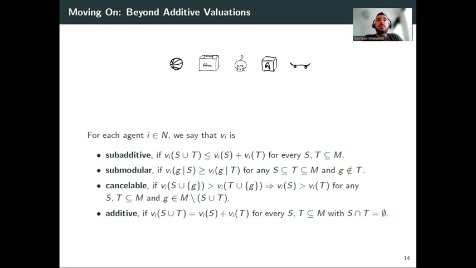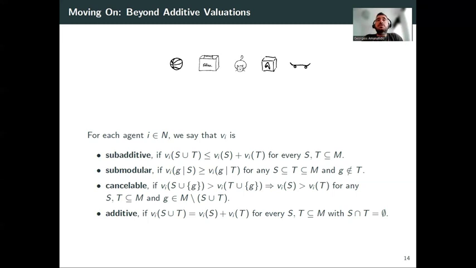And we are also going to focus a lot on submodular valuation functions, where the marginal value of an item g, by the way, this denotes v_i(S ∪ {g}) minus v_i(S), right? So it's the value that g adds to the set S with respect to agent i. This is larger when S is a subset of T. So the larger the set, the smaller the marginal contribution of a good.